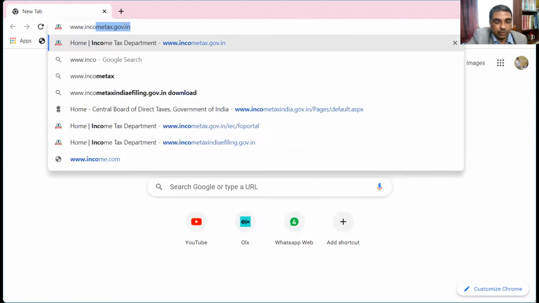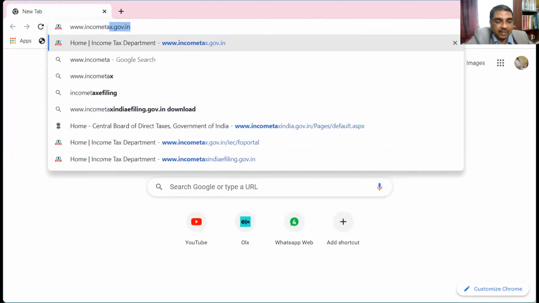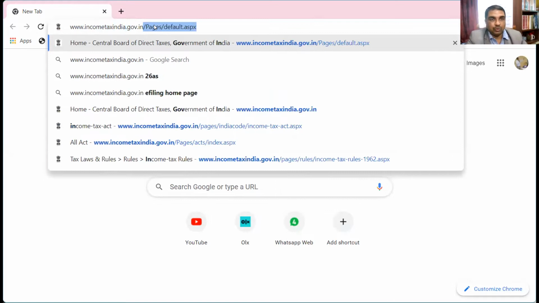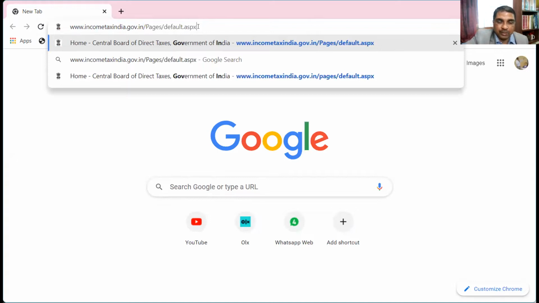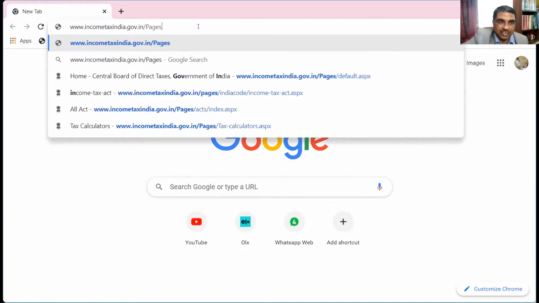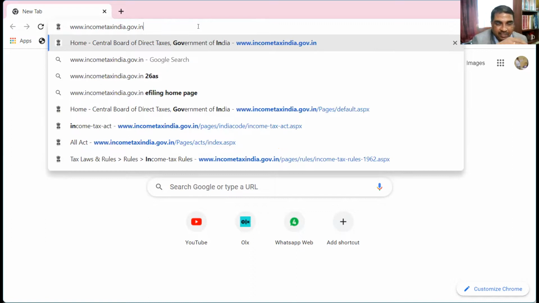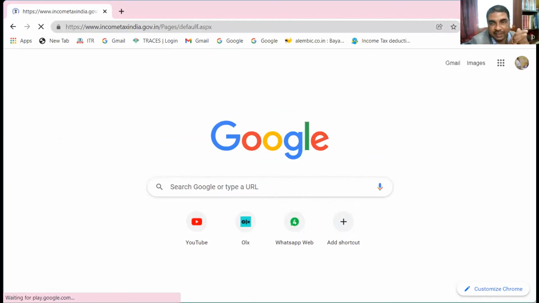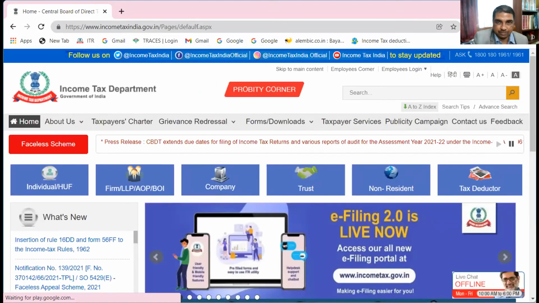I'm taking you to this site, incometaxindia.gov.in. So you have to go to incometaxindia.gov.in, not incometax.gov.in. Incometax.gov.in is the site for filing of income tax returns. But for the department site, you have to go to incometaxindia.gov.in.